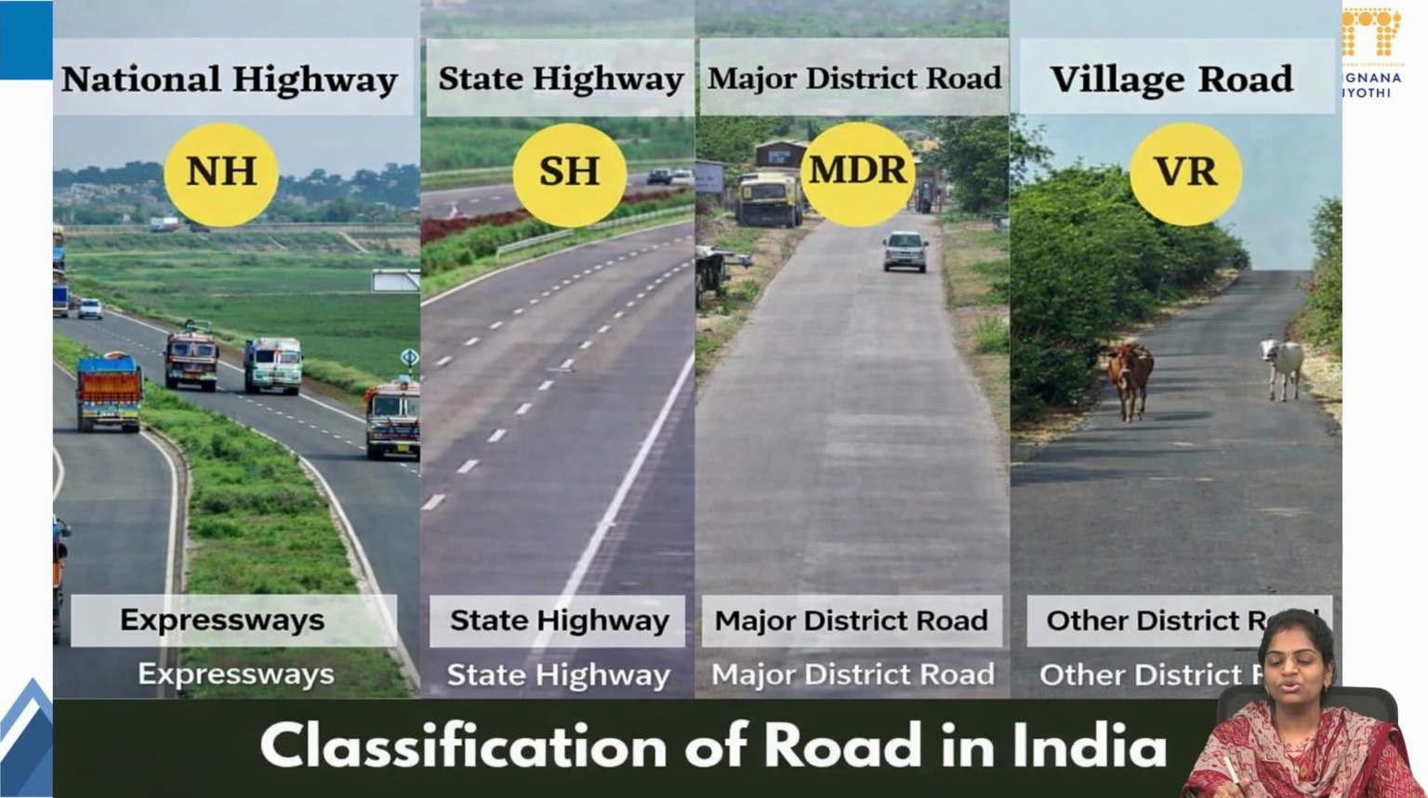Next, the second one shows the state highways. The third one is the major district roads. And the last one is the village roads, and other district roads will almost look the same. So other district roads, major district roads, state highways and expressways: we can observe the difference in the road construction and also the road scenic views.